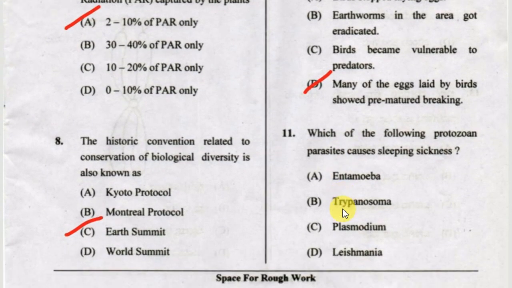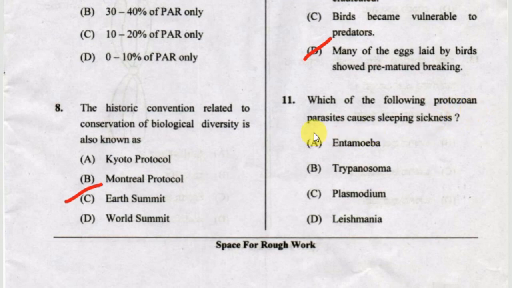Next one, which of the following protozoan parasites causes sleeping sickness? Option A Entamoeba, option B Trypanosoma, option C Plasmodium, option D Leishmania. The correct answer is option B.